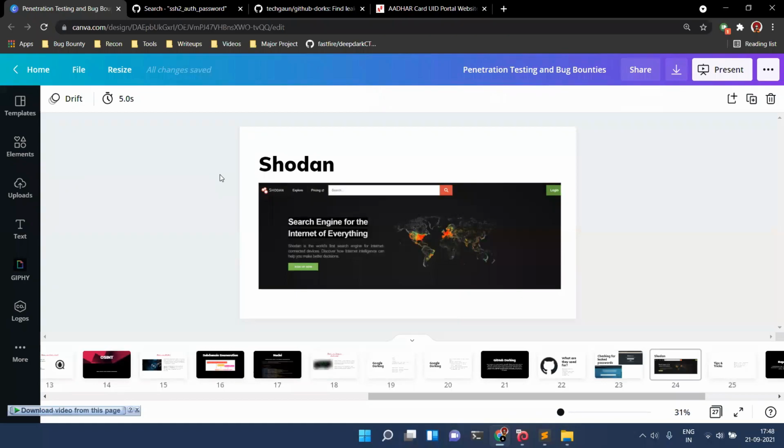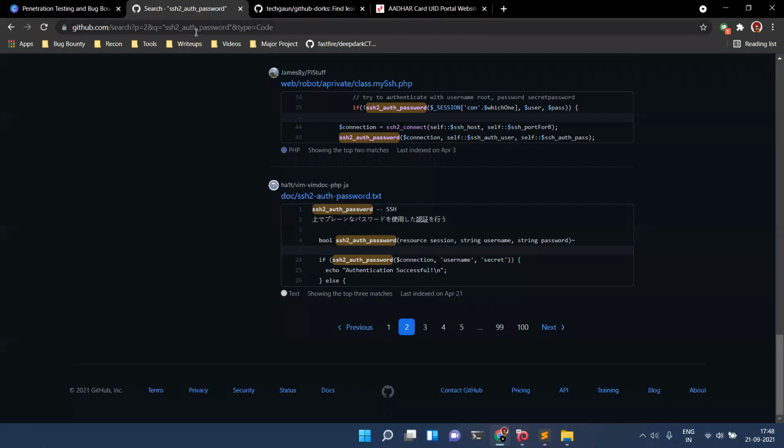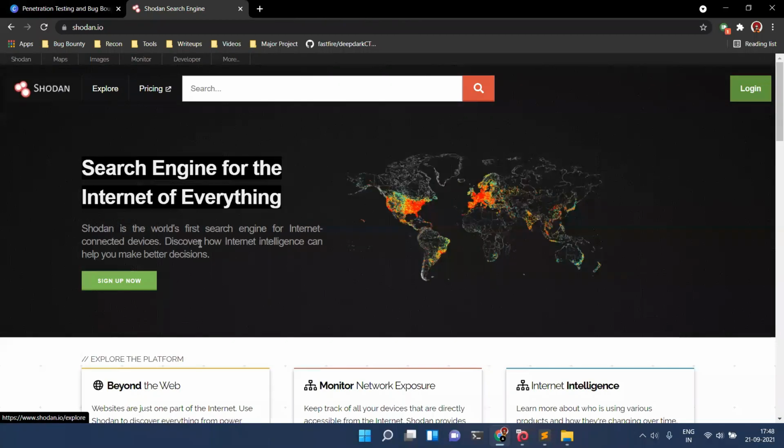But what if you want to query a device? You want to find a device which is connected to the internet. Shodan is an application, or a website, an online website from where you can search anything over the internet.